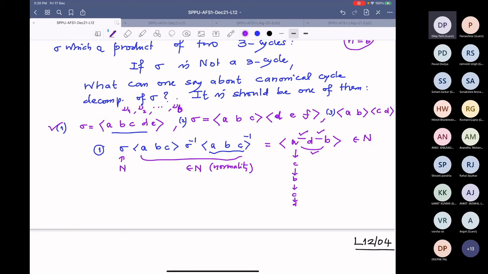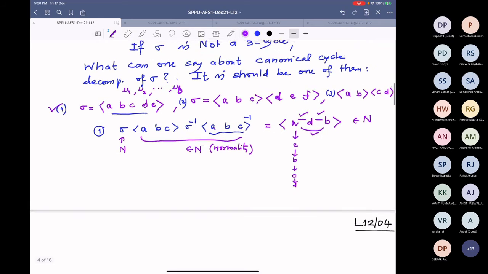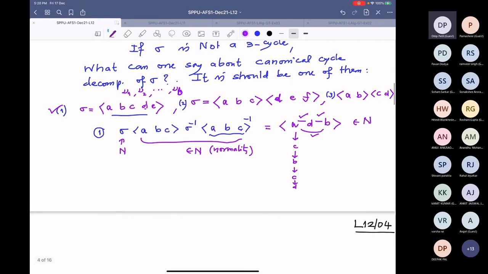Similarly, you can check E is also fixed. E goes back to D, and D goes back to E. So E is also fixed, so everything is correct. So in the first case, if sigma was this, then it contains a 3 cycle. We have done that. And now the second case. In the second case I will reduce to the first case, and we will be done.